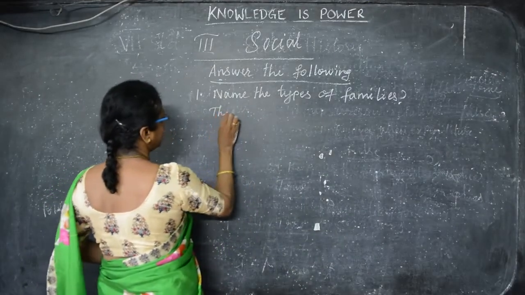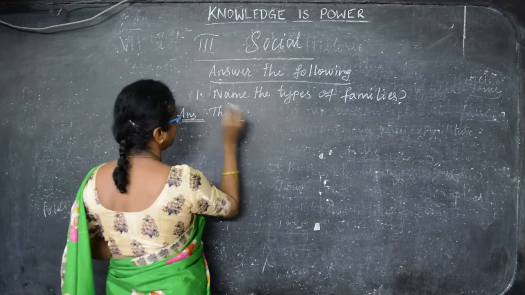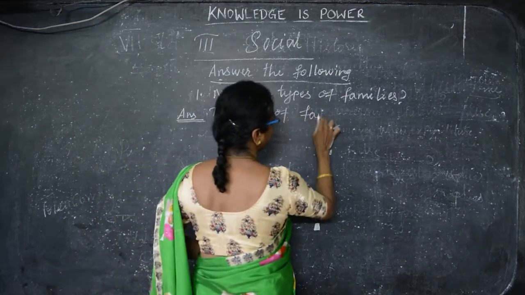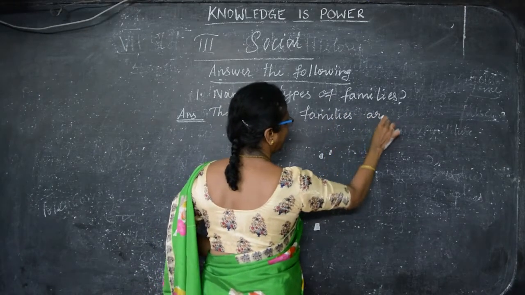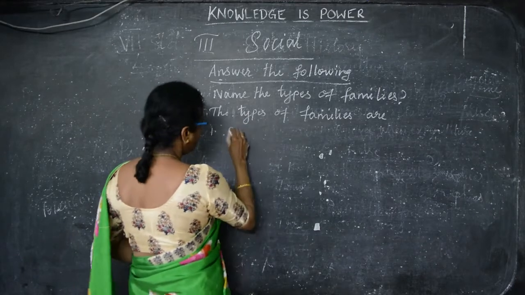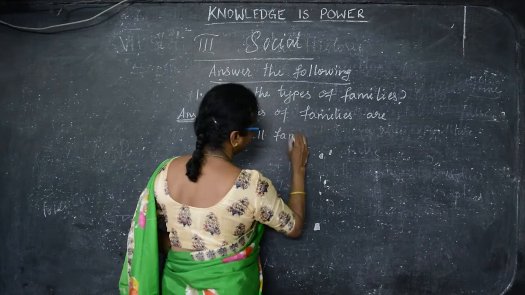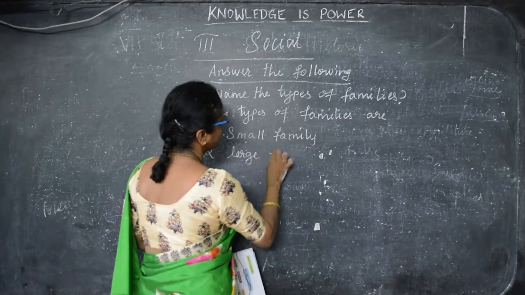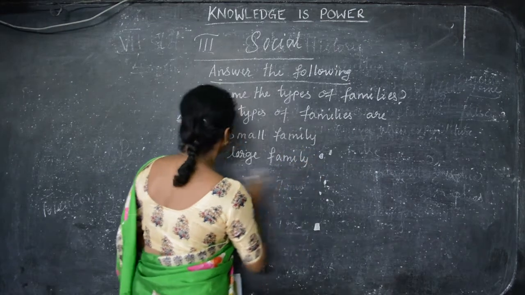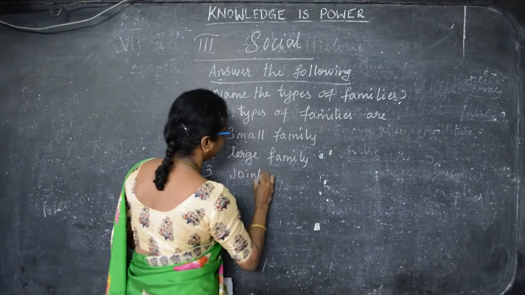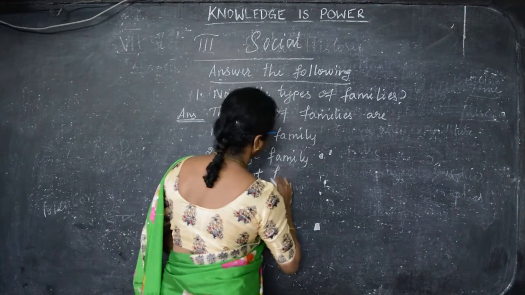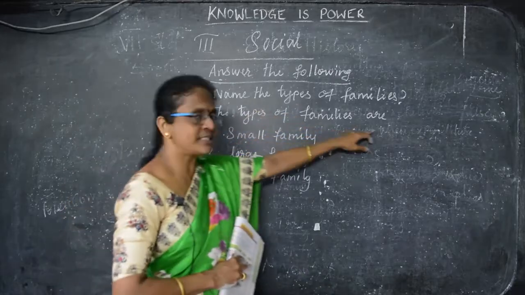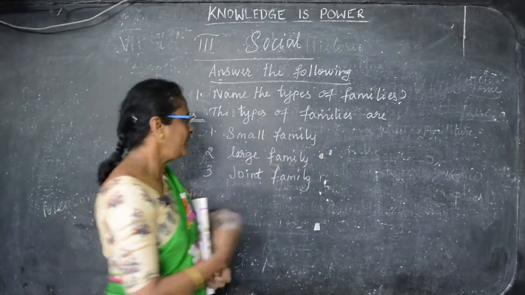So the answer is: the types of families are small family, large family and joint family.